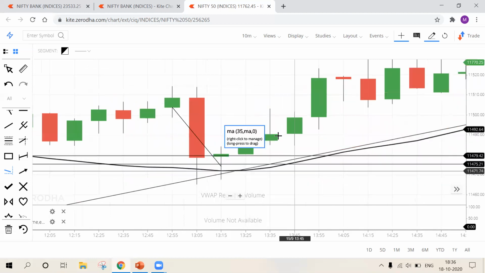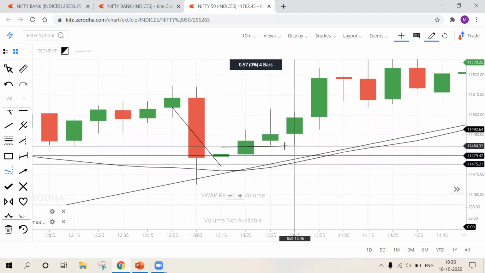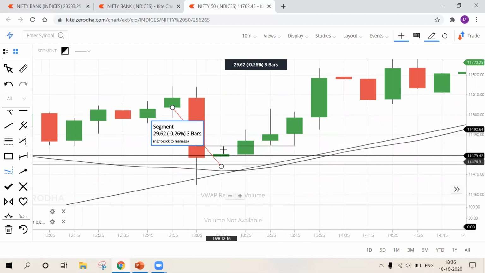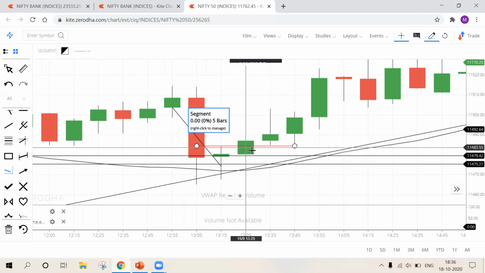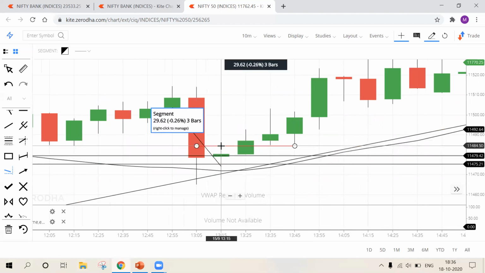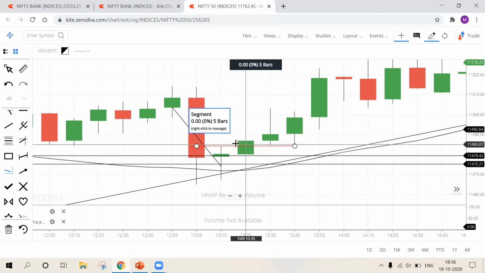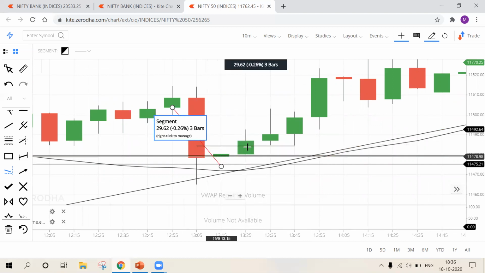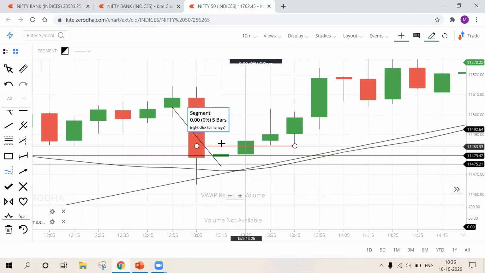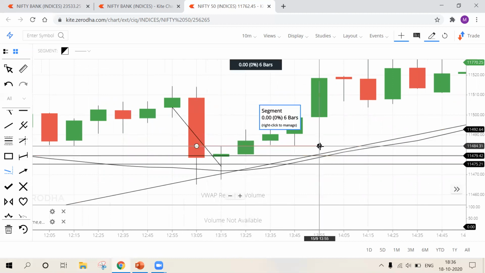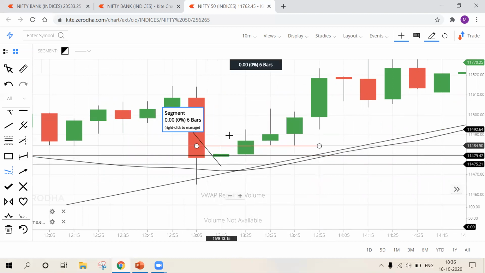And third confirmation, higher high formation. Look at the scenario. This is the breakout candle and this is the confirmation candle. The breakout candle's high is broken by the confirmation candle, and both are green. So I can comfortably make a buy position here, at the higher high formation.